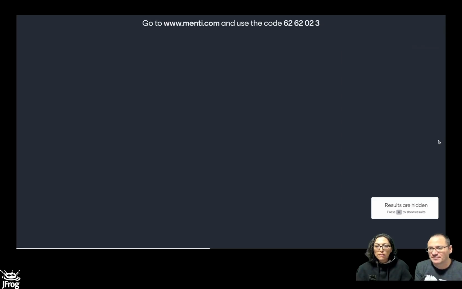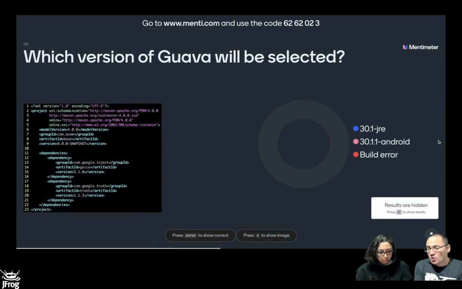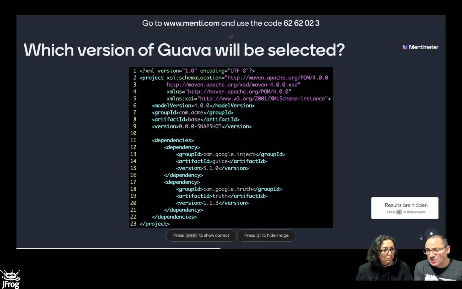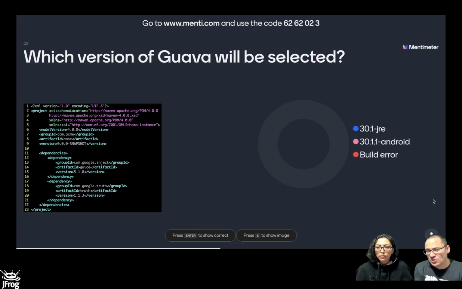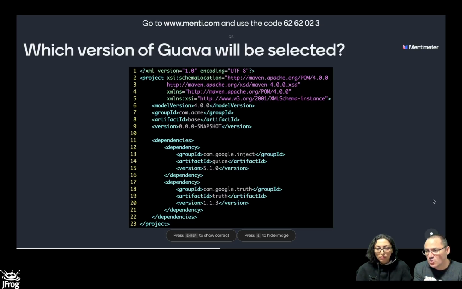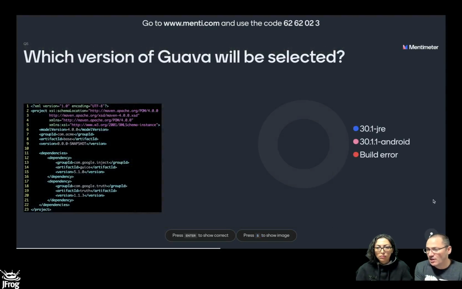So let's see the actual question. We have these two transitive dependencies. We know there are two different versions of guava coming here. The first version is 31 GRE coming from use, and the other version is 31 Android coming from truth. So when we resolve dependencies, who is going to win? Is it going to be 31 GRE because it's defined first? Or is it going to be 31 Android because it's defined latest? Or is it going to be 31 Android because apparently that might be bigger than 31 GRE? I don't know.